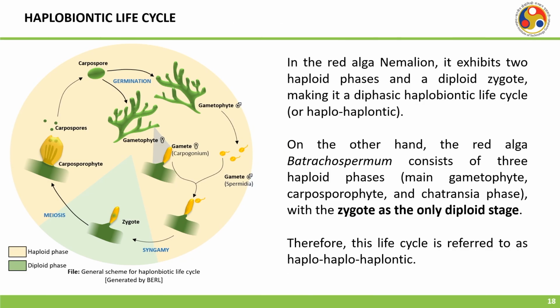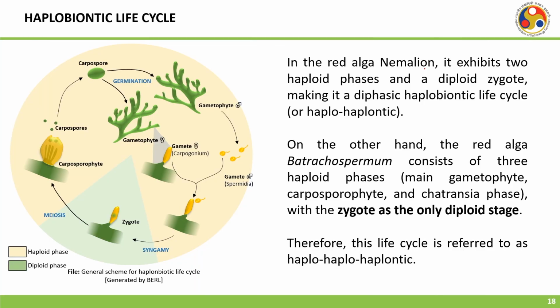Then there is a haplobiontic life cycle. Here you can see the haploid phase is dominating and the diploid phase is comparatively smaller. In the case of the red alga Nemalion, it exhibits two haploid phases and a diploid zygote, making it a diphasic haplobiontic life cycle, or haplontic.